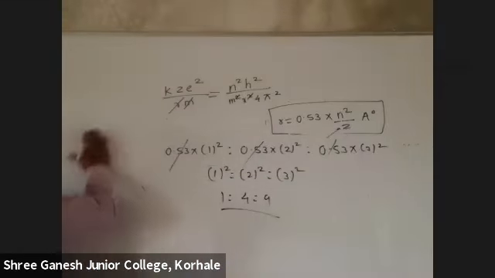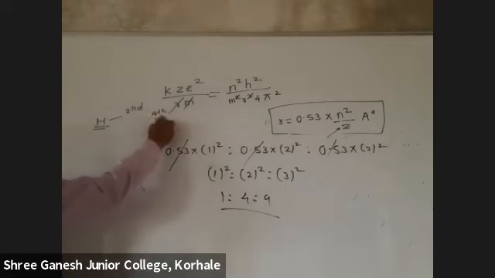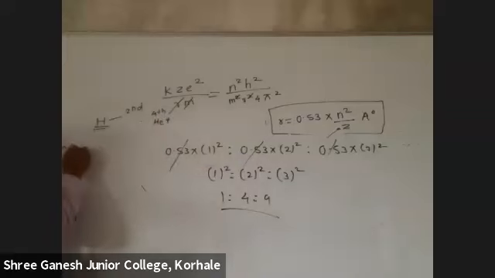All of you pay attention here. Helium, which shell did they say? Second shell of hydrogen and fourth shell of helium plus. So 0.53 into n value, means 2 square upon 1, because Z is the atomic number of hydrogen, 1.